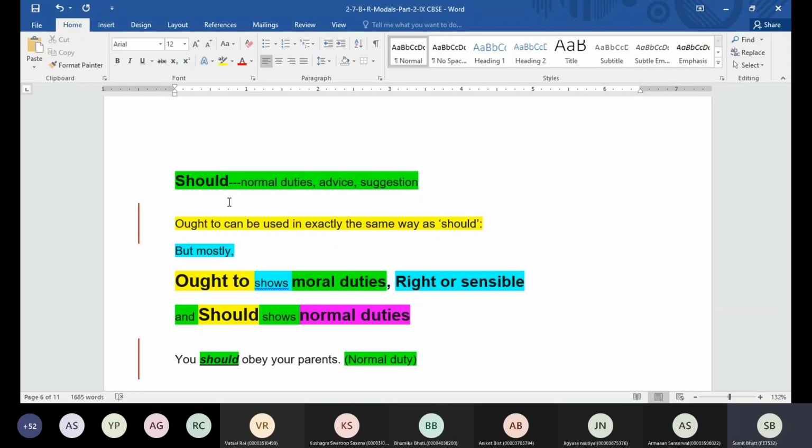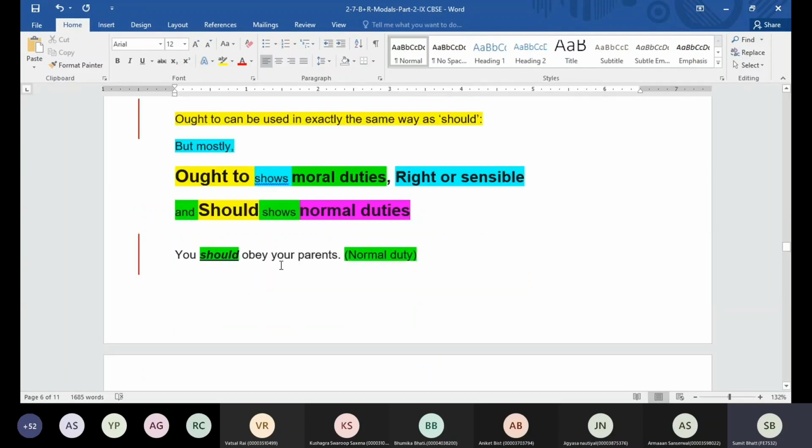Okay, then you can interchange should and ought to. But if you talk about some moral duties, or you really want to say this is the moral duty of the person, or this is the right thing, or this is the sensible thing, in that case use the word ought to. And should is going to be used for normal duties. Now how will you differentiate between should and ought to in the exam?